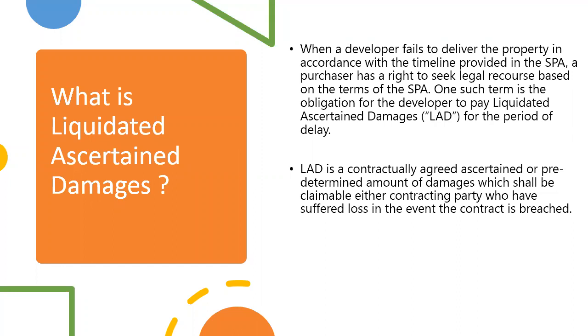So in simple words, liquidated damages is damages mentioned in the contract. The parties have put the calculation inside. In case you breach this contract, how much you can claim, and the calculation, the amount, they mentioned here already. So we call it ascertained damages.